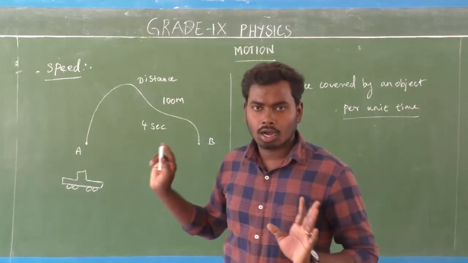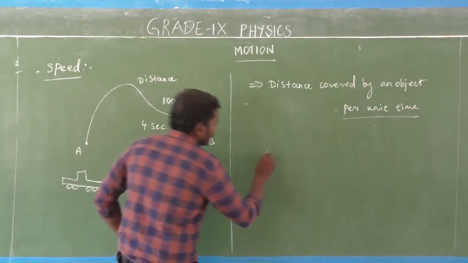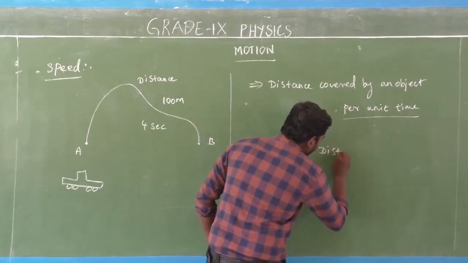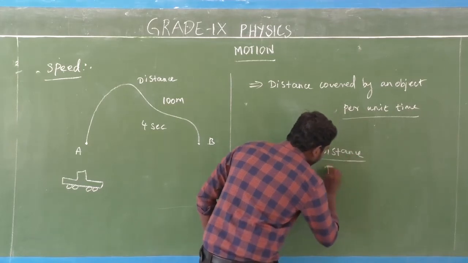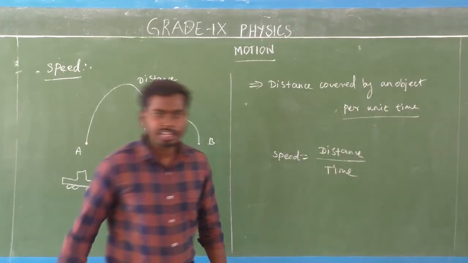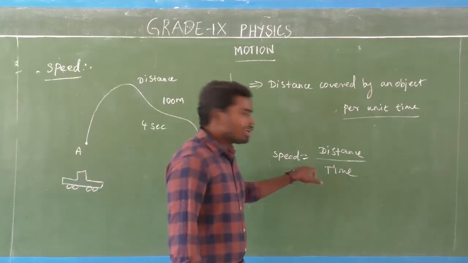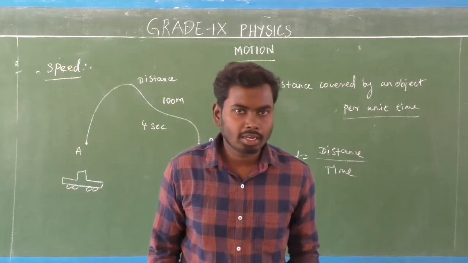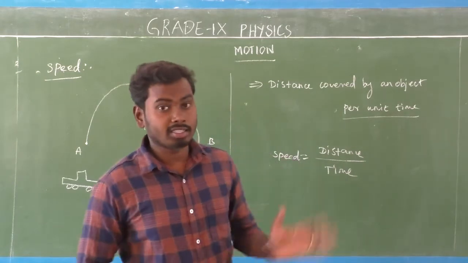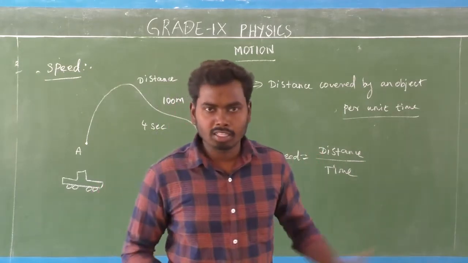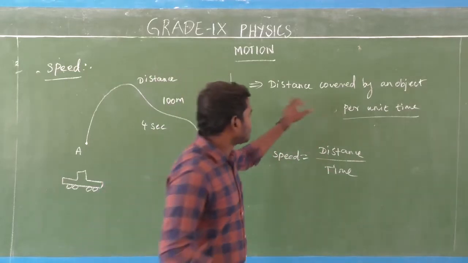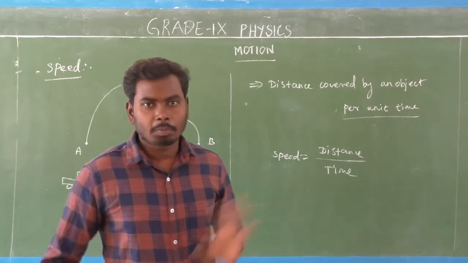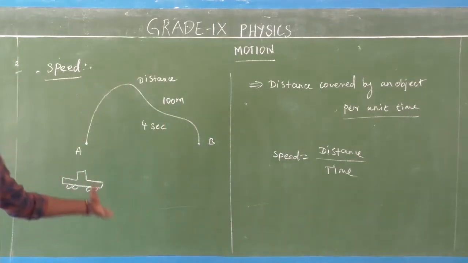Mathematically we can write speed is equal to distance covered by an object divided by time taken. That is the speed formula. This is the mathematical formula. So the distance covered by an object per unit time is called speed.